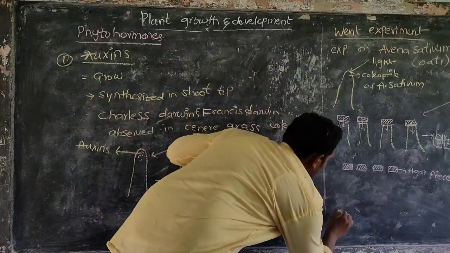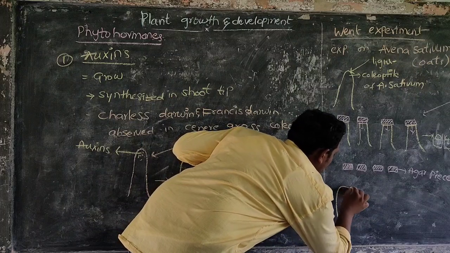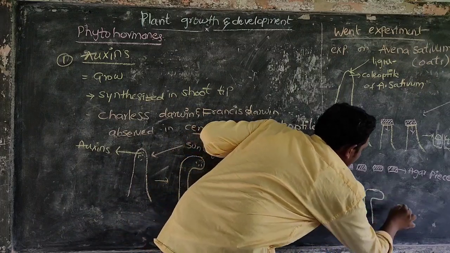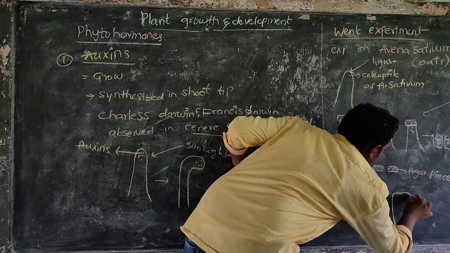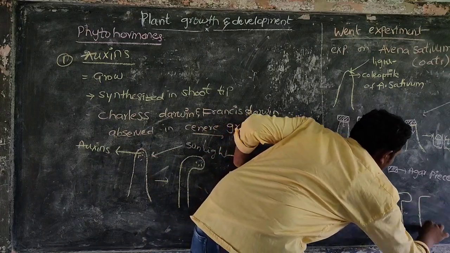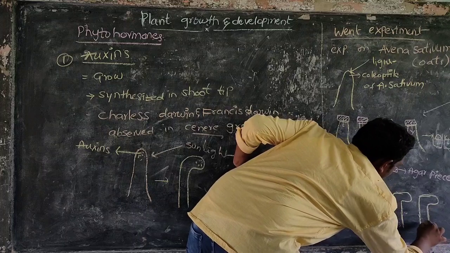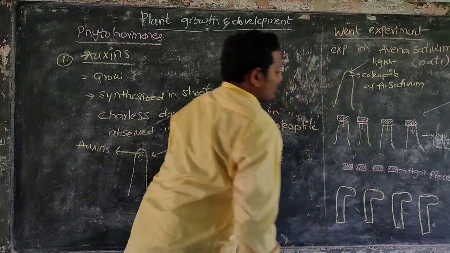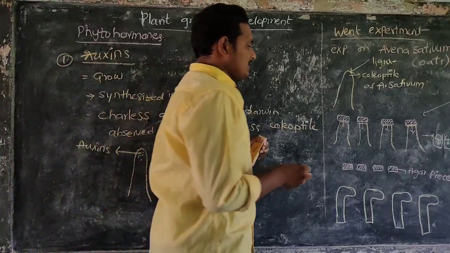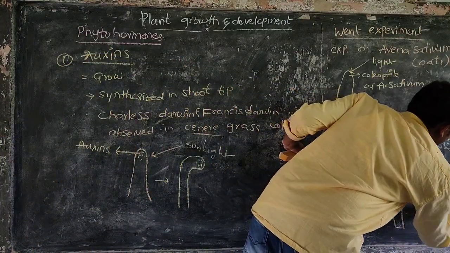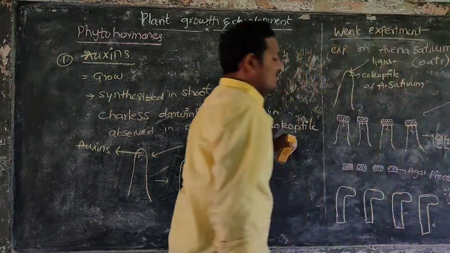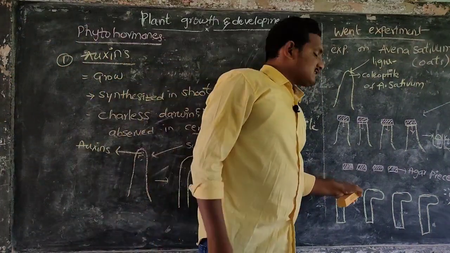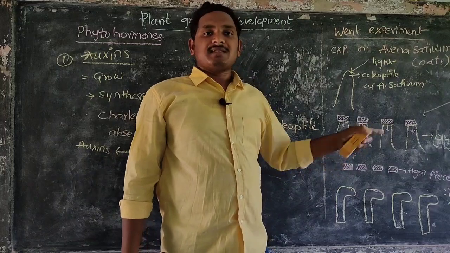Where sunlight is available, these coleoptiles are bent towards the sunlight.